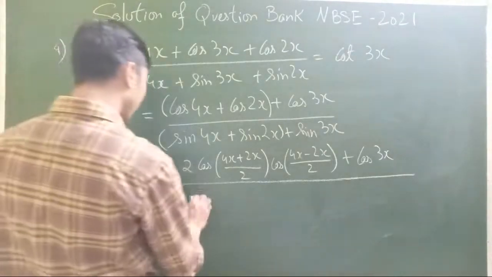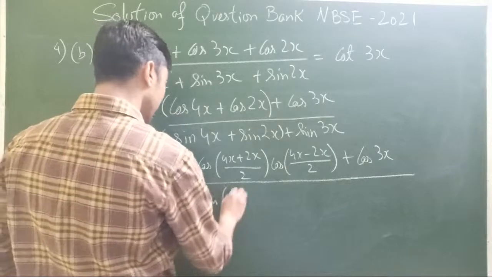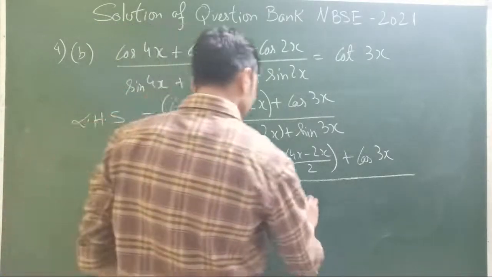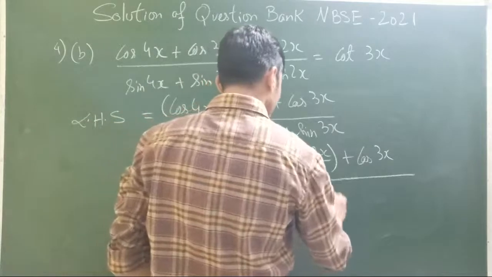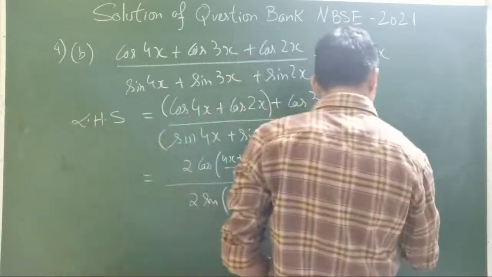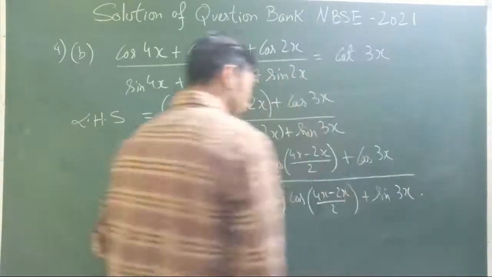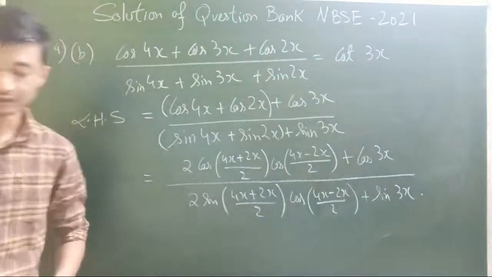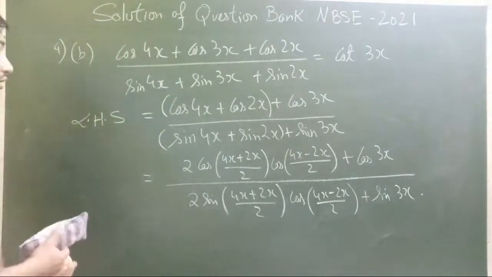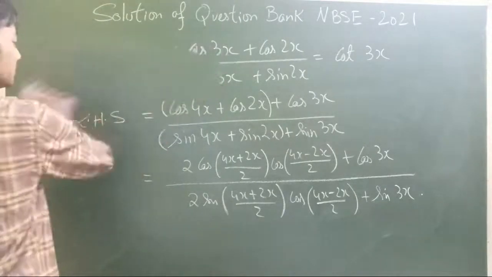And similarly, twice of sine (A plus B) divided by 2 cos of (A minus B) divided by 2, equal to sine 3x. So I've used that identity now. I'll rub this part.